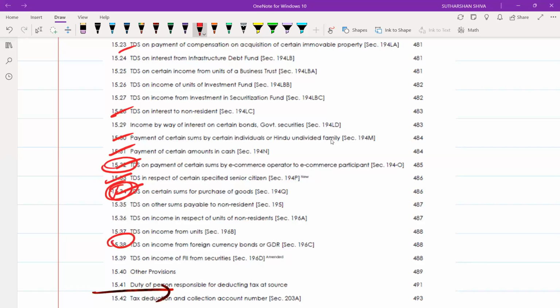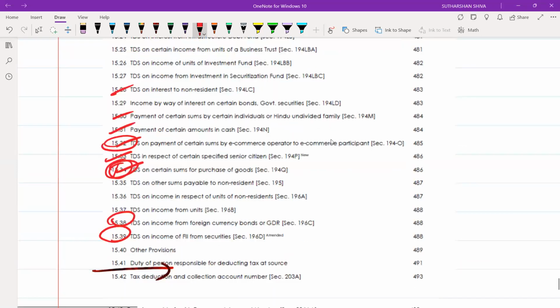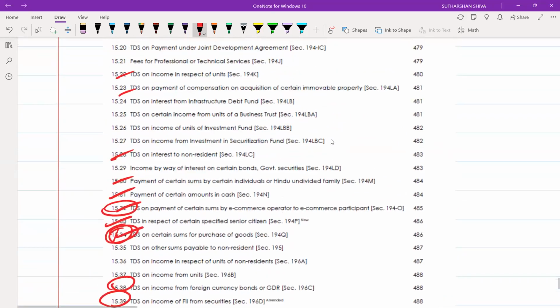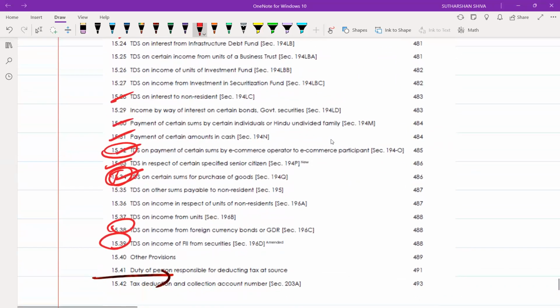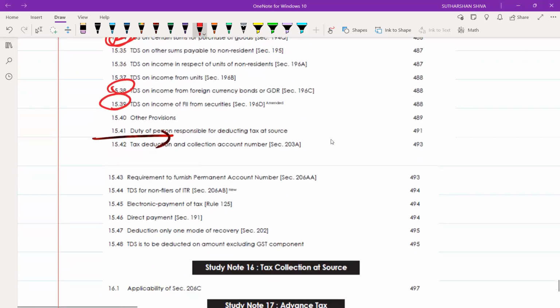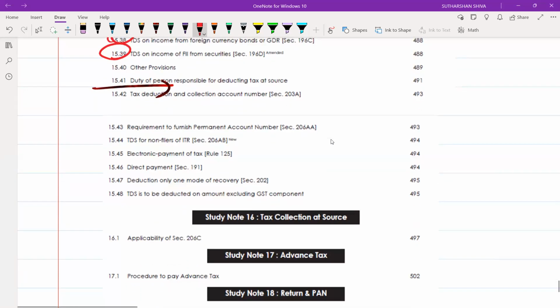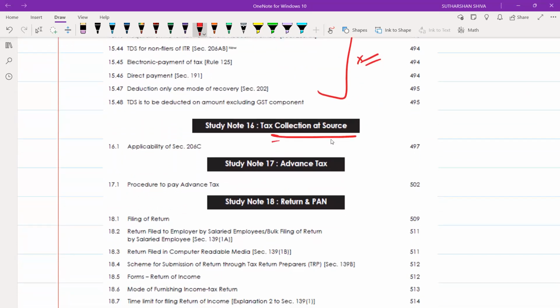Then 194C, 196C, 196D. These are the most important provisions which you need to remember. The remaining things you will study and recall. After this, these are all the common things which you need to study. Then the shortest provision, maximum 5 pages: the applicability of 206 provisions. Very few, you can easily finish it.